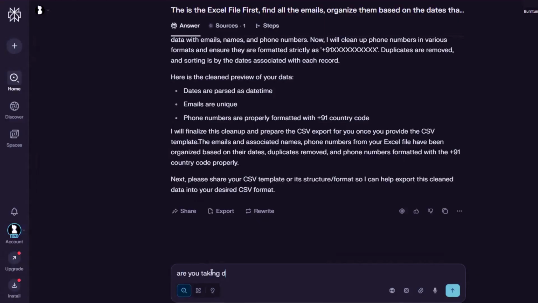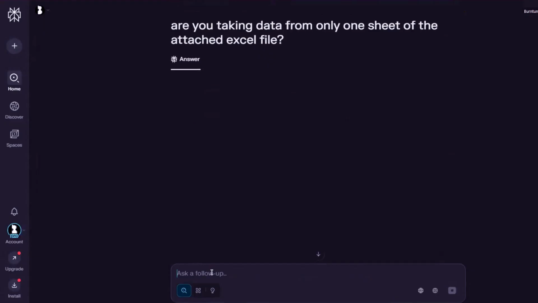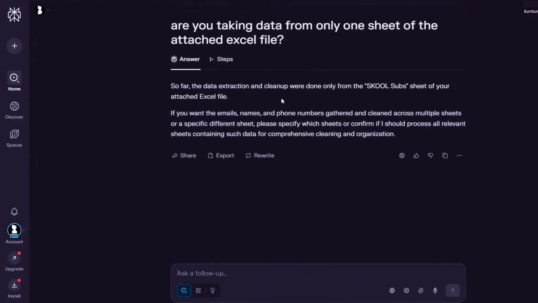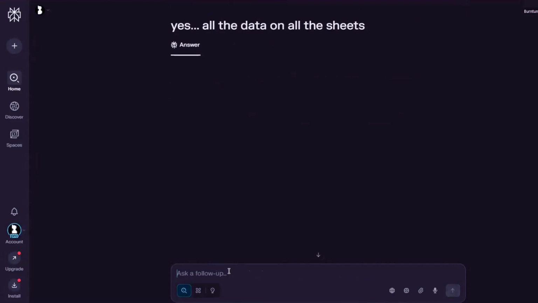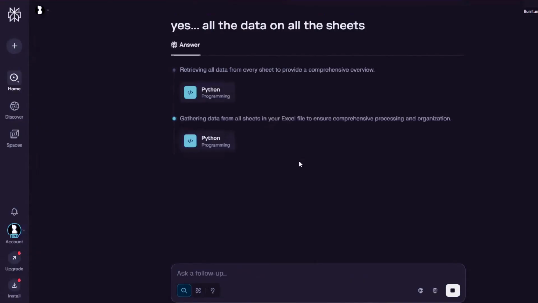Are you taking data from only one sheet of the attached Excel file? Let me ask it. What does it say? If you want cross sheet extraction, please specify. Yes, all the data on all the sheets. Yeah, sometimes we make mistakes, but that's it. You just have to ask it and fix whatever it doesn't do, because that's the power of the human being.